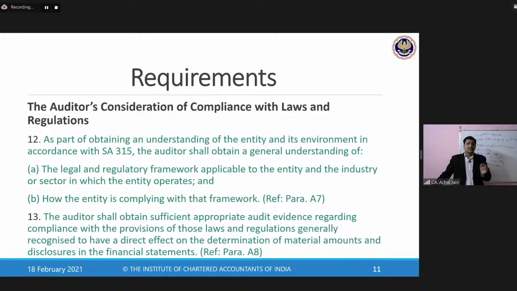The business cannot be performed. Business cannot be done by that entity. And if that entity is still continuing to do that, the very existence of this entity may get challenged, because heavy penalties may be imposed on that organization. So that's why in such a situation, it becomes the responsibility of the auditor to ensure whether those compliances have been done or not.